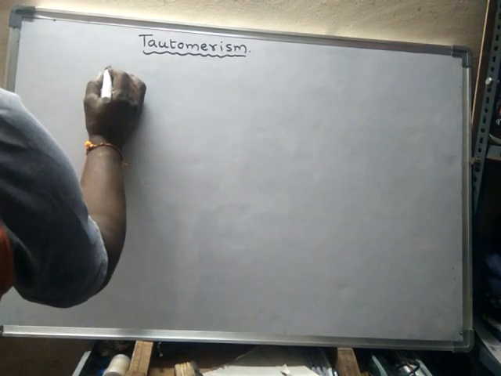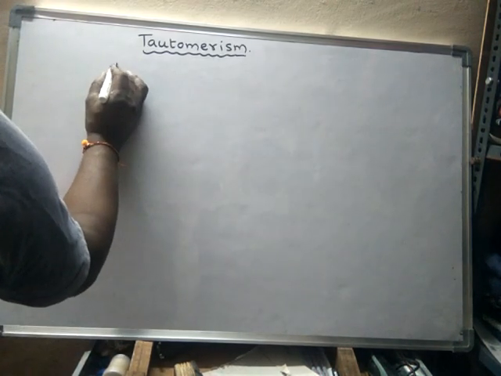Now we learn the different names given to this type of isomerism, tautomerism. What are the different names given to tautomerism? This tautomerism is also called desmotropism.